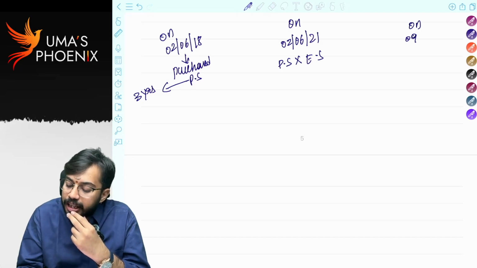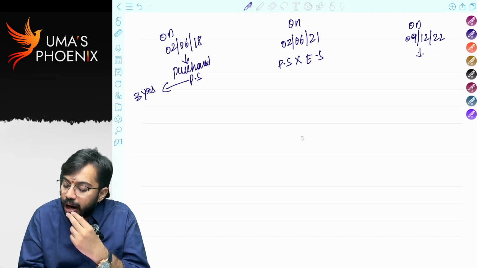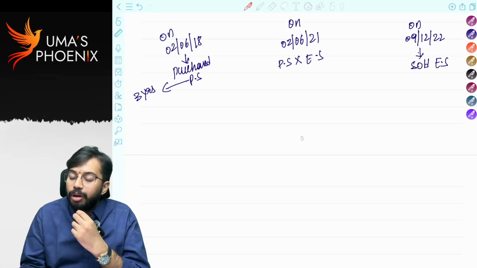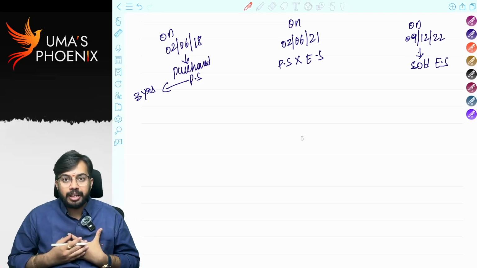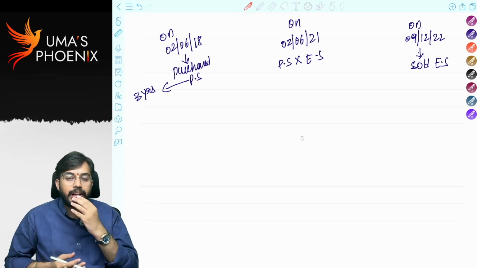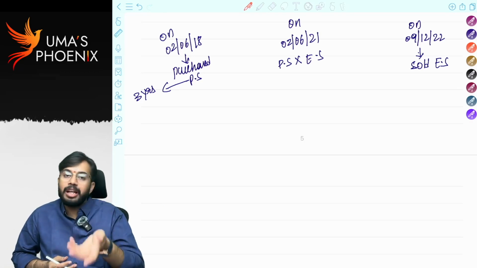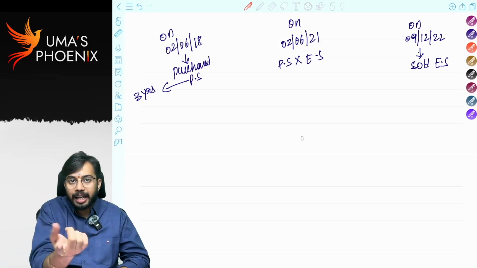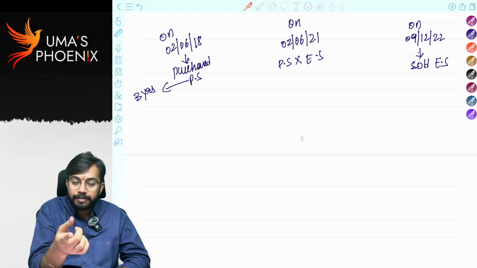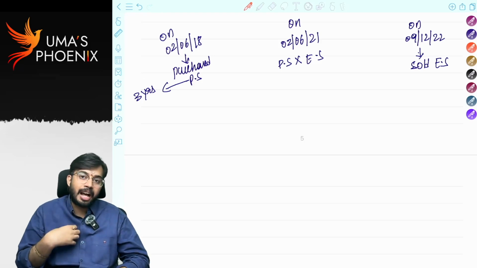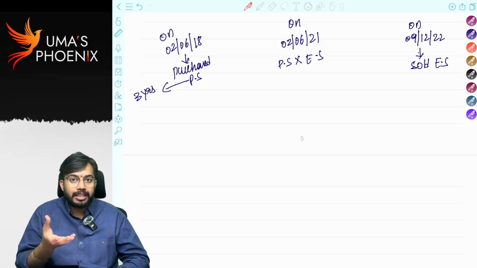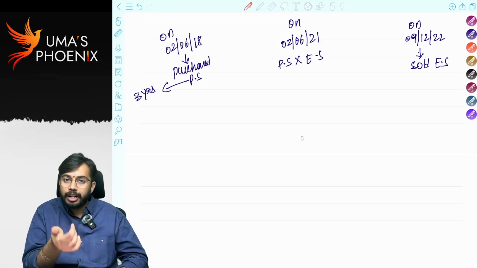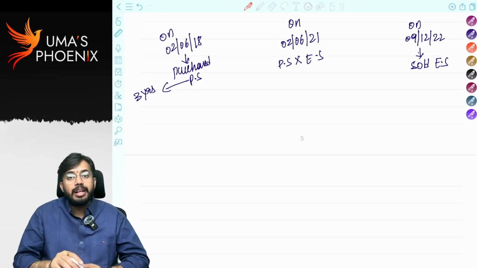On 9th December 2022, I sold equity shares. Now, initially I purchased preference shares. Later on, preference shares got converted into equity shares. At the end, I sold equity shares. That means whatever the capital asset that I am transferring, that is not the capital asset that I have purchased. I am selling equity shares, but I did not purchase equity shares. I purchased preference shares, they got converted into equity shares, and ultimately I sold equity shares.